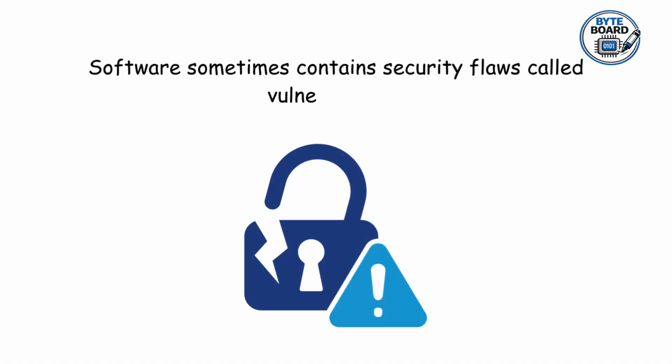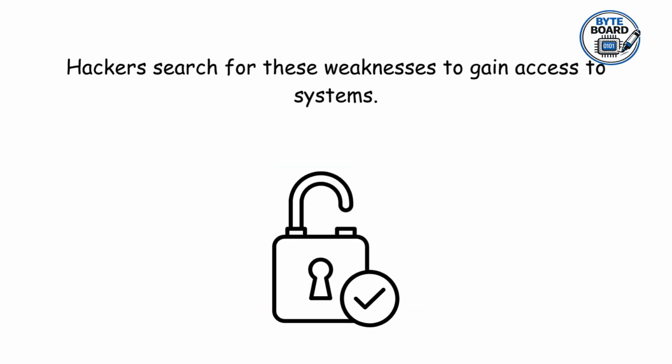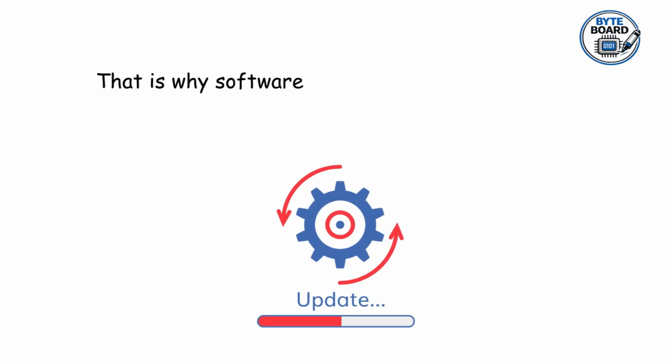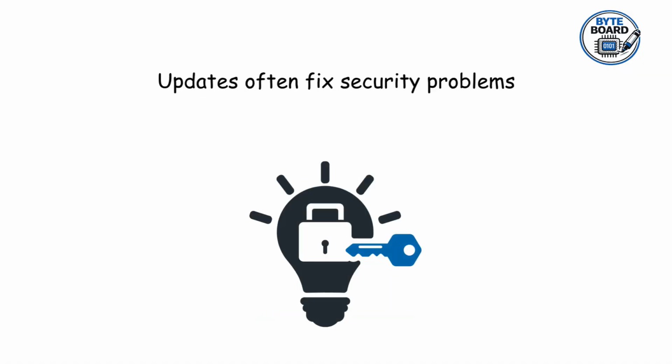Software sometimes contains security flaws called vulnerabilities. Hackers search for these weaknesses to gain access to systems. That is why software updates are very important. Updates often fix security problems.